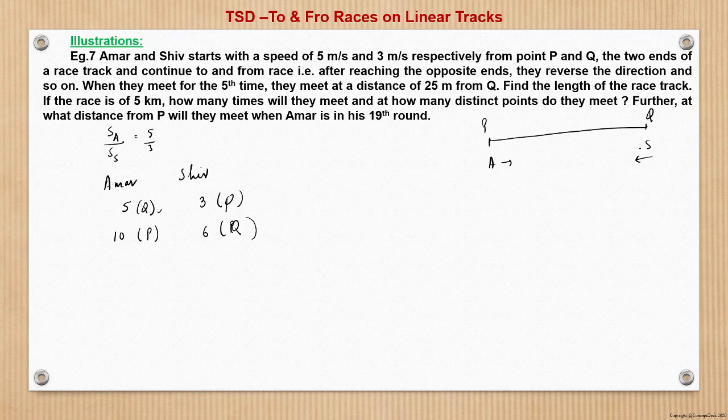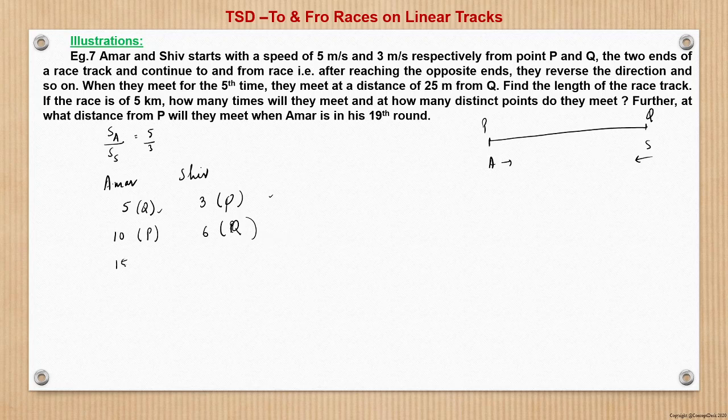Shiv at the end of first round is at P, at the end of second round Q, third round again P. So this is fine. At the end of 10th round, Amar will be at P, right? Whereas at the end of sixth round, Shiv will be at the end of first round at P and the end of second round at Q. So at end of second round, he will be at Q.